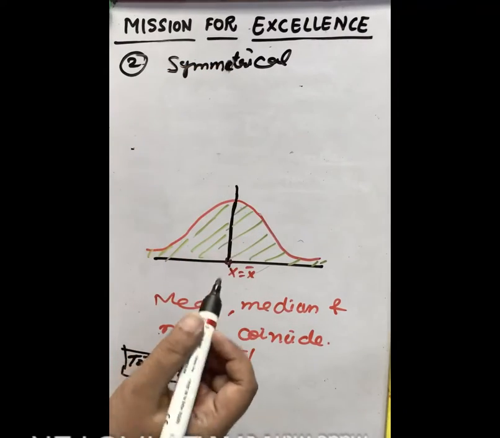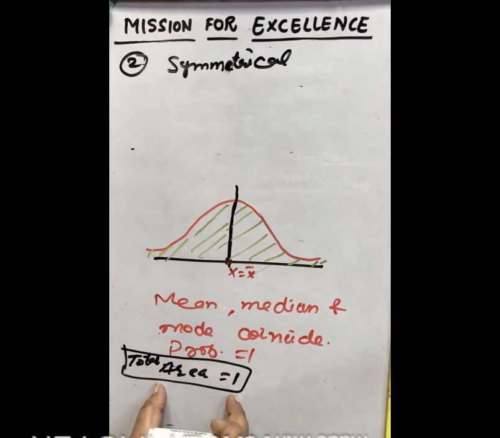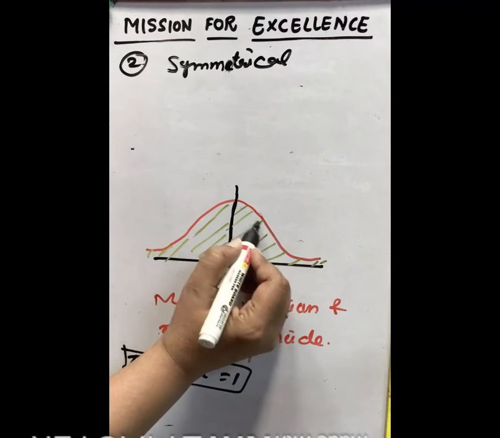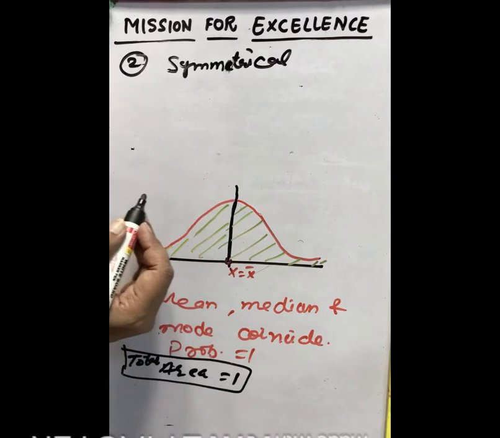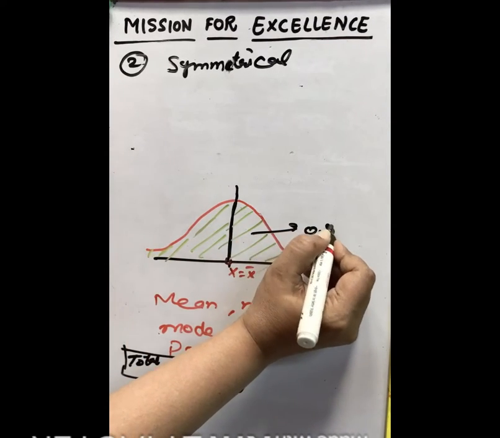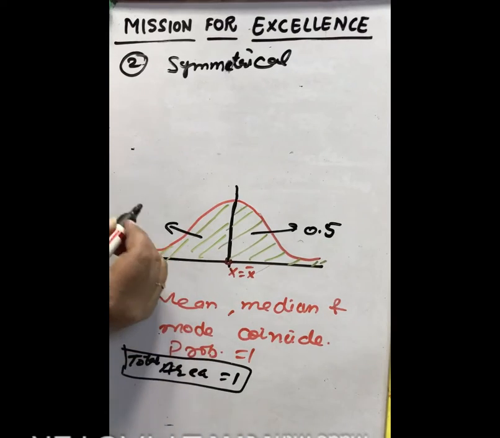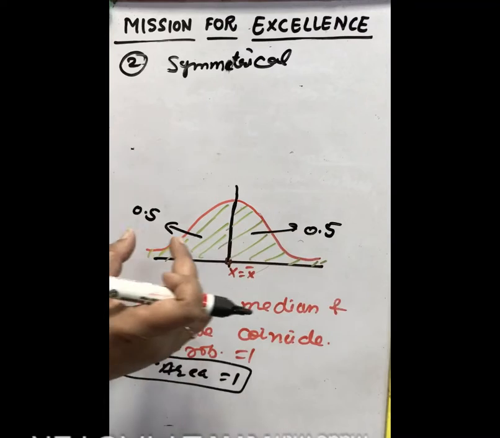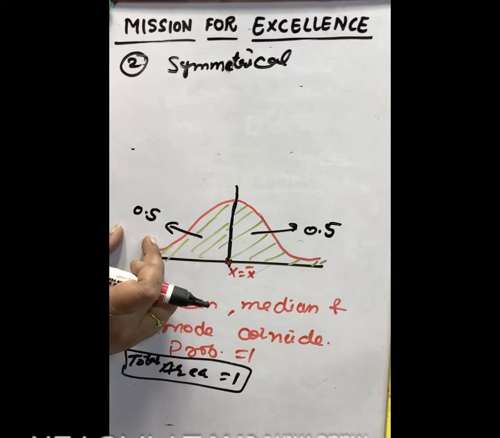Now the curve is symmetrical and the total area is 1, as total probability is 1. So half the area is towards the right and half the area is towards the left. So this area we denote as 0.5 and this area is also 0.5. It means half probability is here and half probability is in this region.